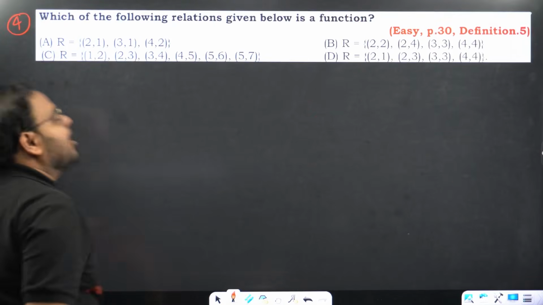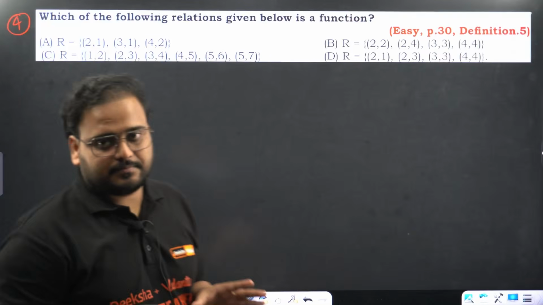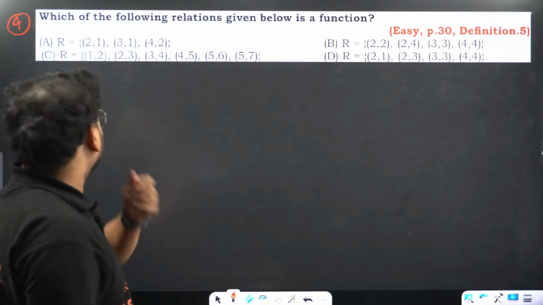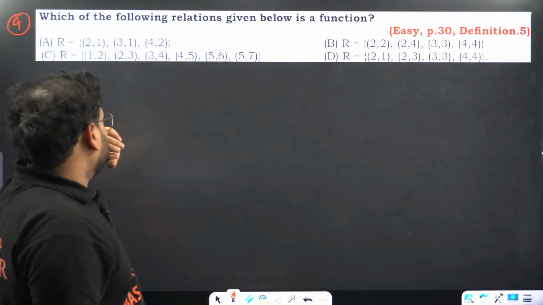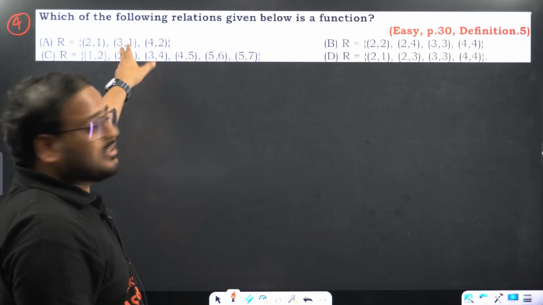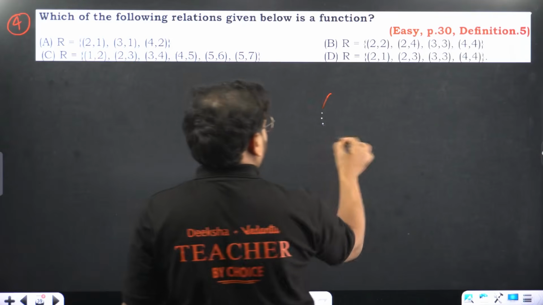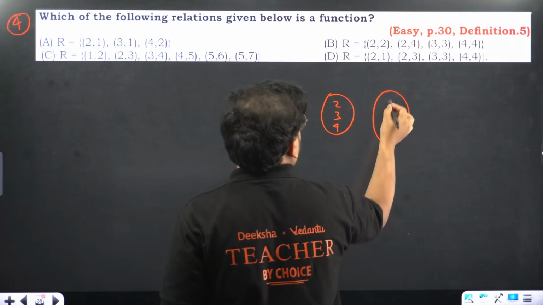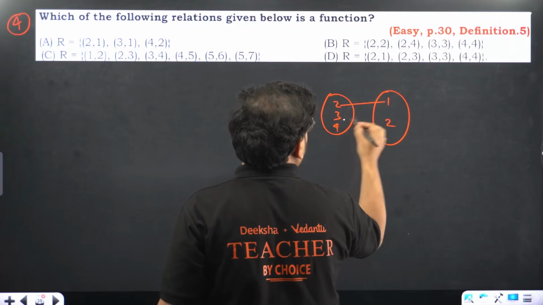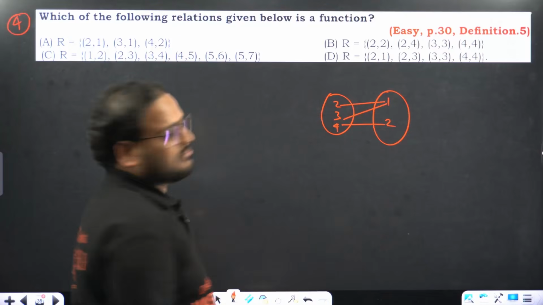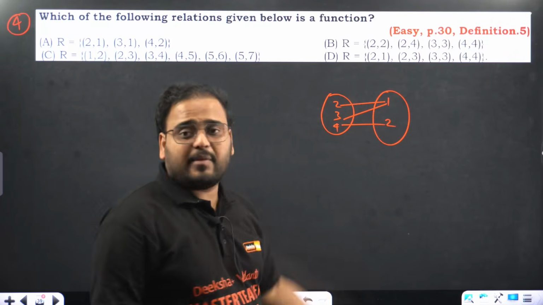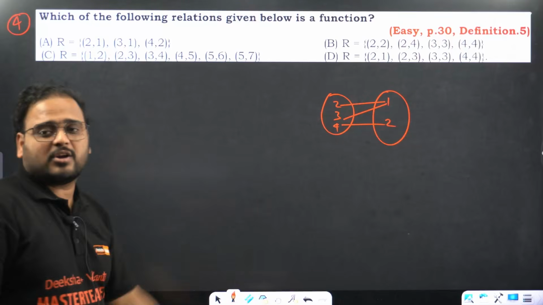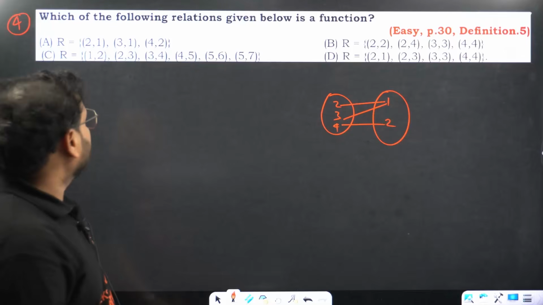Question number 4. Which of the following relations given below is the function? What is the condition for a function? It cannot be mapped to two different elements. Okay. 2 to 1, 3 to 1, 4 to 2. Makes sense, sir? 2 to 1, 3 to 1. Sir, it is mapped to the same element, sir. So what? Both numbers can have the same image, but one number cannot have two images. It said cannot have two images. It did not say the same image is not allowed. This is the function.